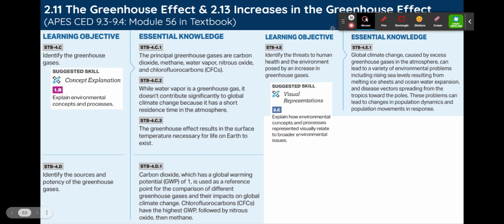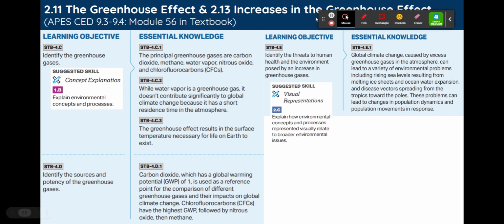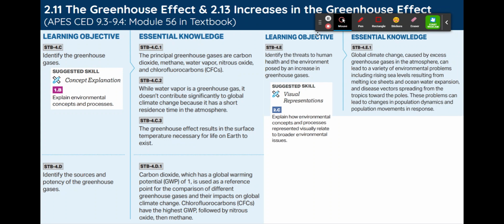In today's video, we're going to be discussing the greenhouse effect and increases in the greenhouse effect and how that can lead to global change. You might notice that the last part in your notes, which is 2.13, the global change, there are no notes for those per se. There are some notes in the slide, but it's not really something that we're going to go over right now.